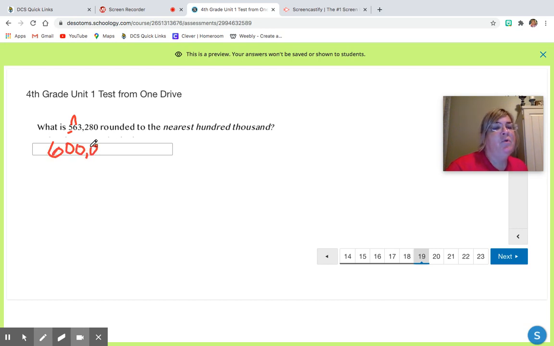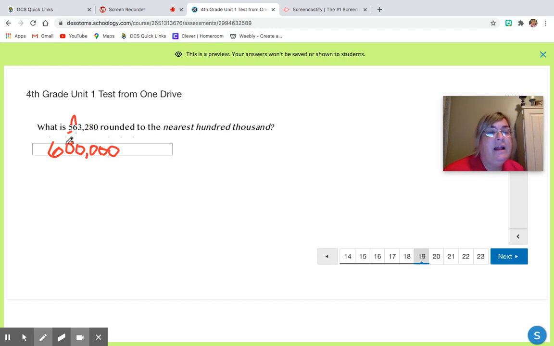So it's very important that you underline the digit that you're rounding and know that everything after it is going to turn to zeros when you are rounding. Everything. And I noticed that some people did not do that. And you would have gotten maybe the correct answer if you would have rounded in the correct place and made all these zeros. Okay.